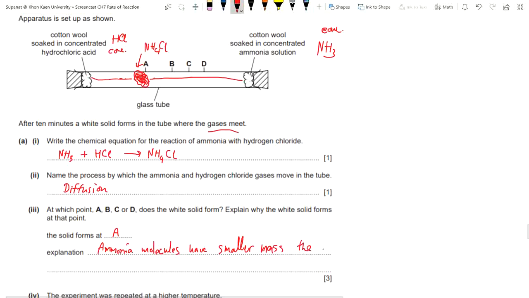Then it will diffuse faster. Get 3 points. Okay? Because the ammonia molecule has a smaller mass. The smaller mass will diffuse faster.